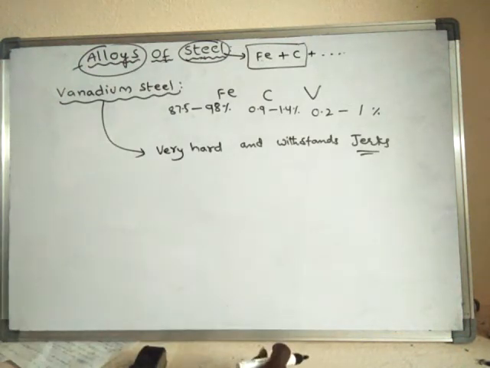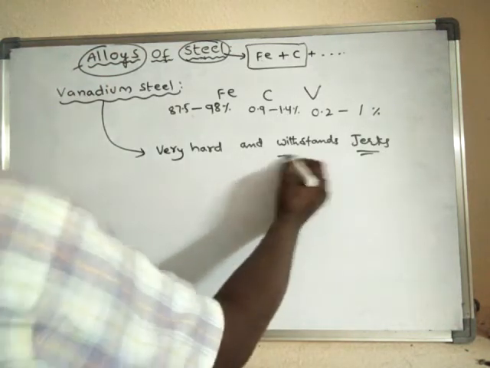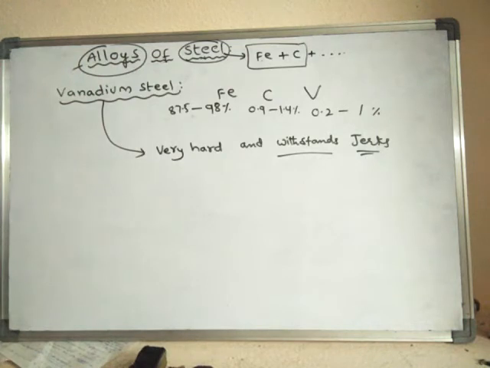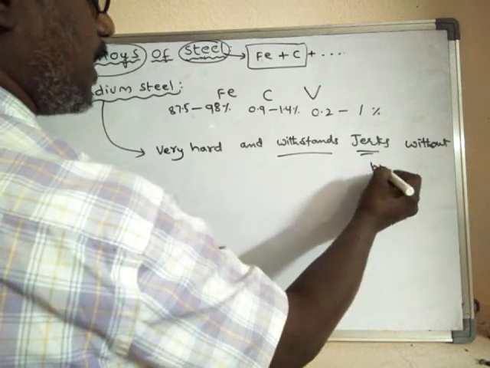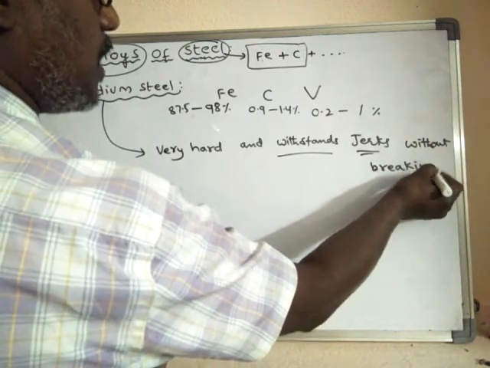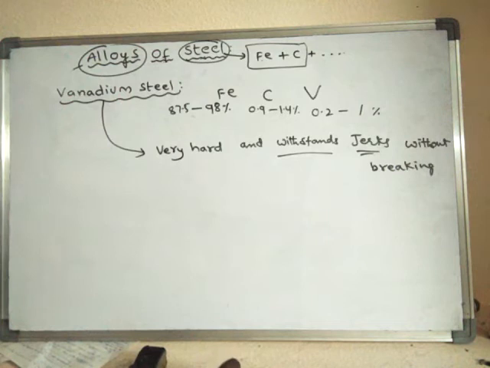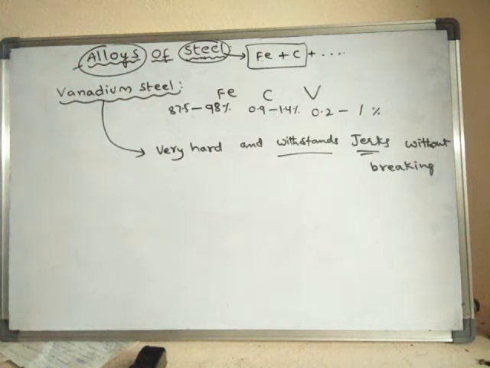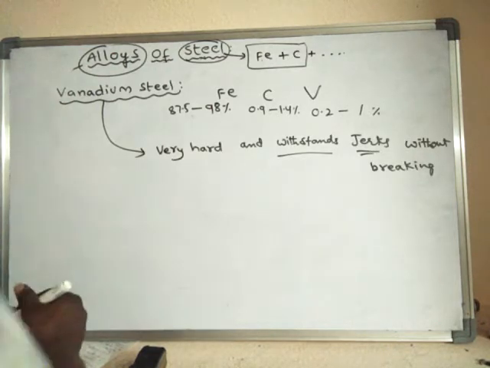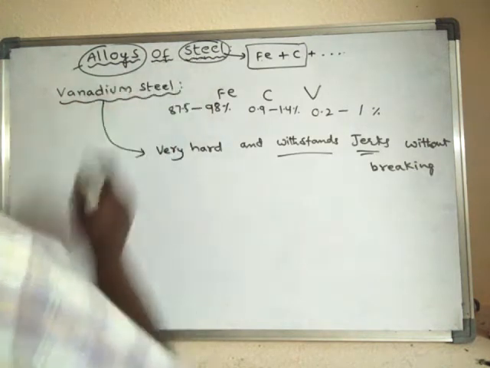Generally, materials will break if they are subjected to jerks, but this vanadium steel does not break. Even if it is subjected to jerks, it does not break. Like this, different alloys of steel can be discussed.